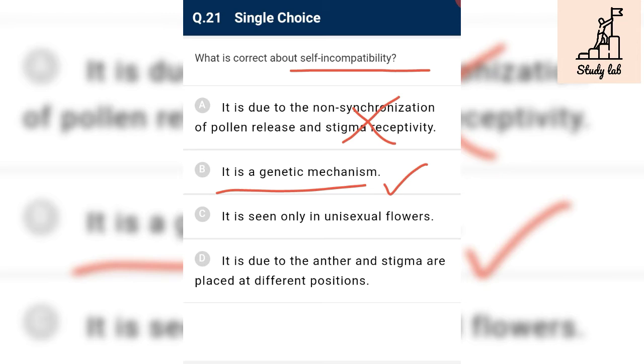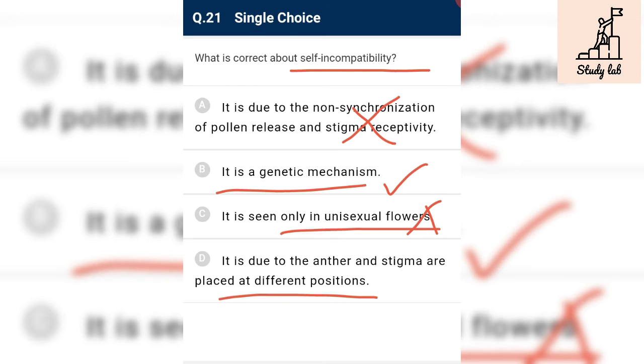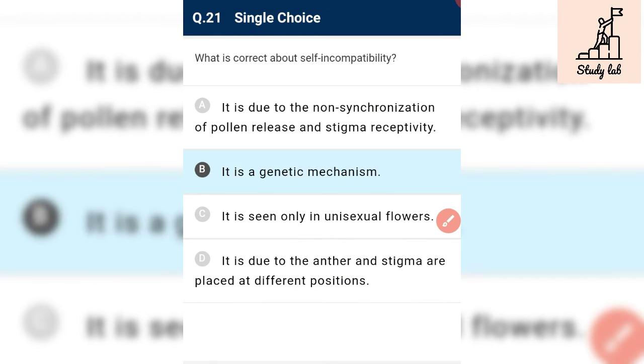And it is seen only in unisexual flower. No, it is seen in bisexual flower and not in unisexual flower. It is due to anther and stigma being placed at different levels. No, this condition is known as heterostyly and not self-incompatibility. So B is our correct answer.